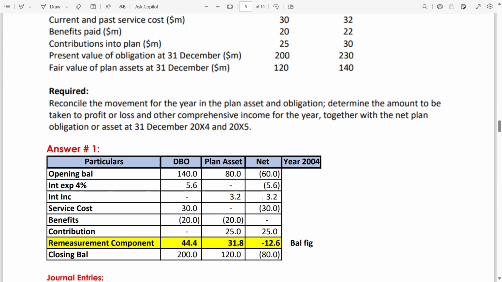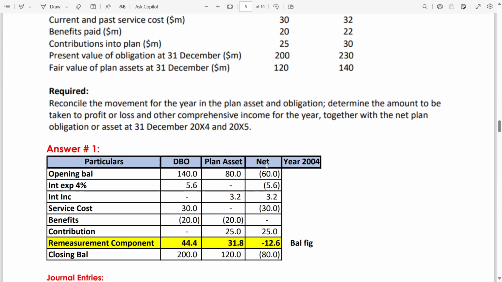I have maintained the net column by reducing the DBO from the plan asset, meaning B minus A is the net column. Net column is equal to B for plan asset and A for DBO.